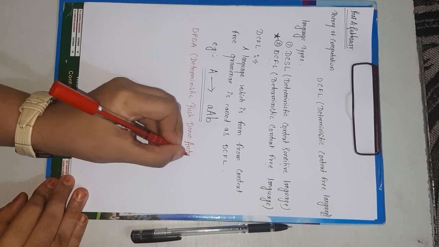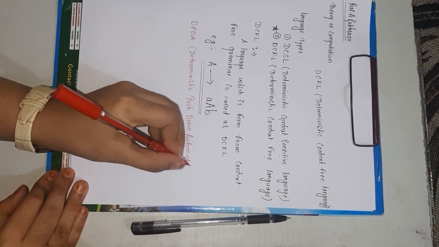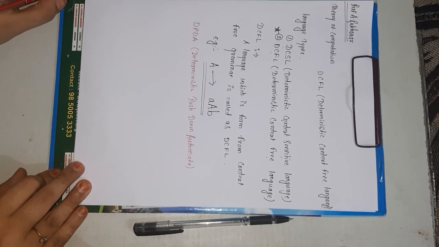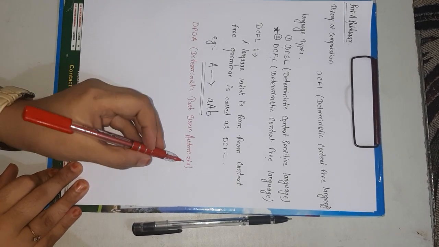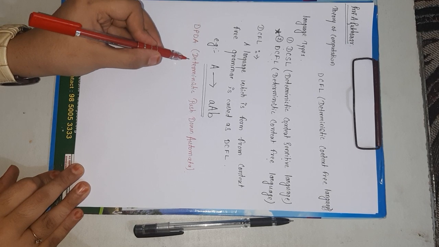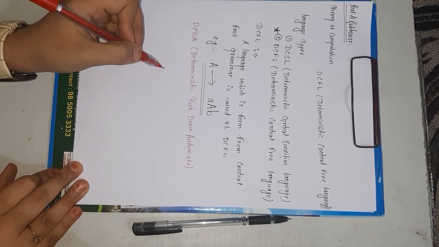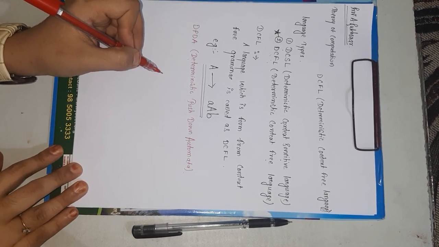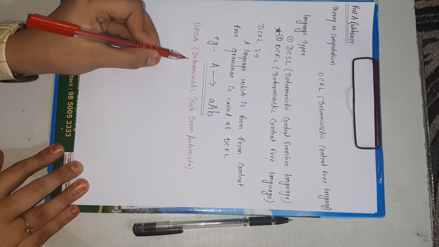This topic is already covered in unit number 3 of theory of computation. As we have seen, push down automata are of two kinds, deterministic push down automata and non-deterministic push down automata. So what is deterministic push down automata?